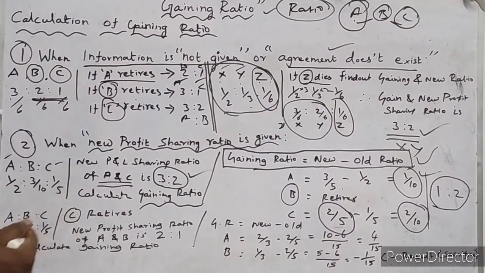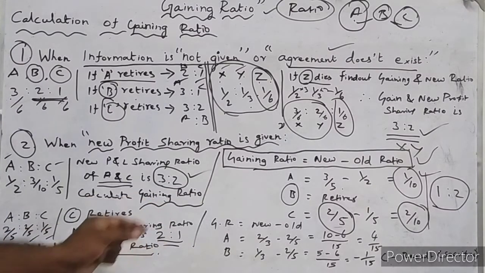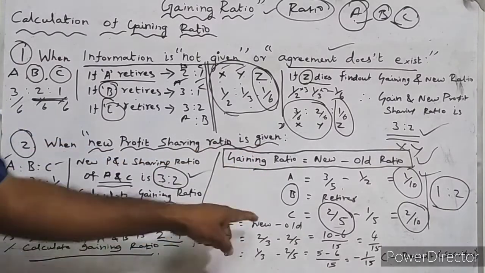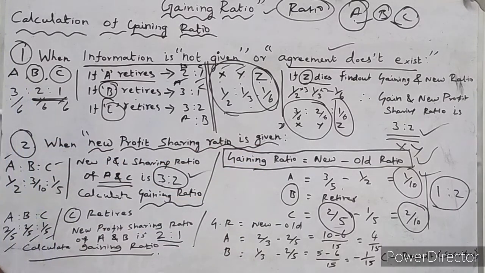And next, the third illustration. A, B, C are partners in a firm. They are sharing profit and losses in the ratio of 2 by 5, 2 by 5, 1 by 5, which is 2:2:1. And C retires from the firm. New profit and loss sharing ratio for A and B is 2:1. They are asking us to calculate gaining ratio. So here, you have to be very clear while you are learning this, because it is the same as how we found the gaining ratio in the previous problem. Same like that only. Gaining ratio's formula we are substituting. Look at this.